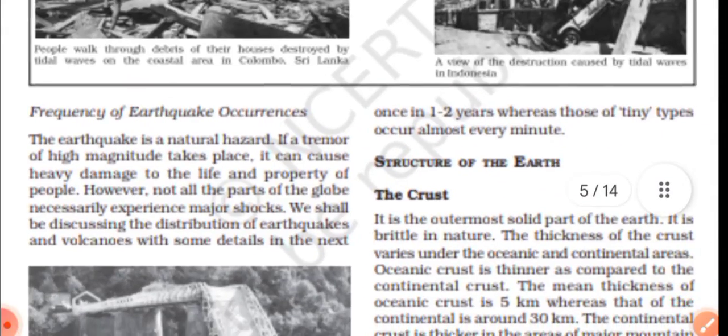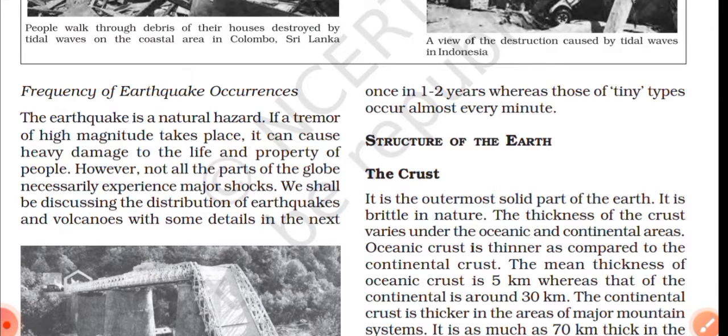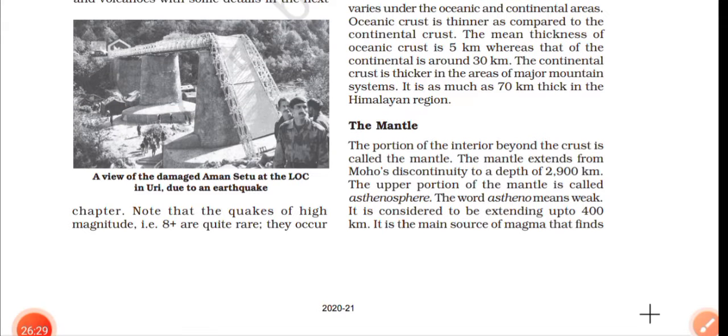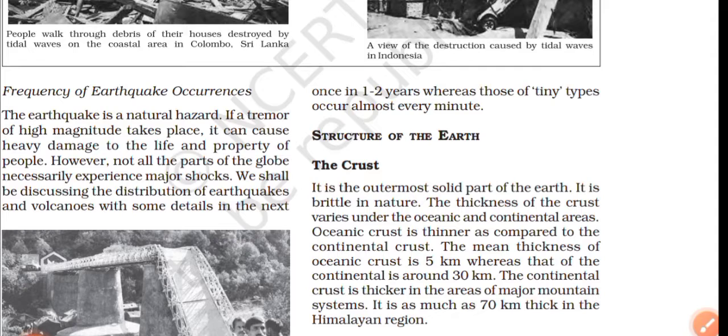Then frequency of the earthquake occurrences. The earthquake is a natural hazard. If a tremor of high magnitude takes place, it can cause heavy damage to the life and property of people. However, not all parts of the globe necessarily experience major shocks. We shall be discussing the distribution of earthquakes and volcanoes in some detail in the next chapter. The quakes of high magnitude, that is 8 plus, are quite rare. They occur once in 1 to 2 years, whereas tiny ones occur almost every minute.